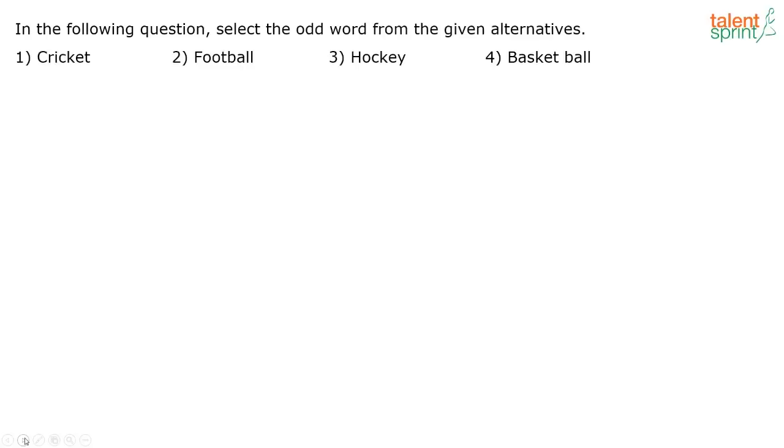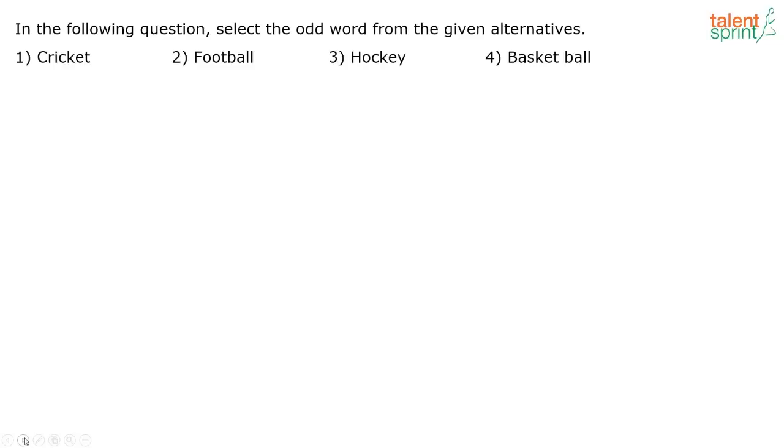Next one. In the following question, select the odd word from the given alternatives. Cricket, football, hockey, basketball. Vidya, could you also give me the reason for your answer? A lot of you are giving me the answer as option 4. Could you also tell me why the answer is option 4?